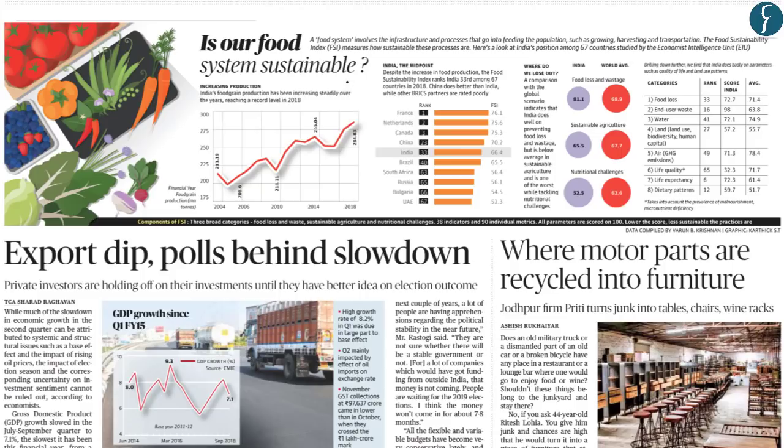Now we have taken this article from page 14. Now what this article talks about is the Food Sustainability Index. So what we'll do is try to understand this article from the perspective of your upcoming prelims examination of 2019. And before understanding about this index, let us first understand on how questions have been asked in your previous prelims examination with regards to various index.